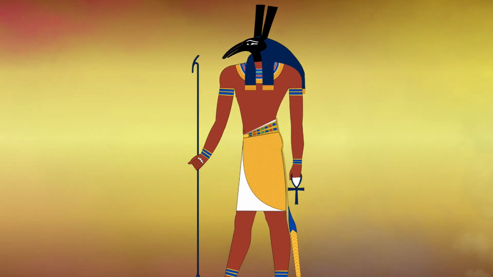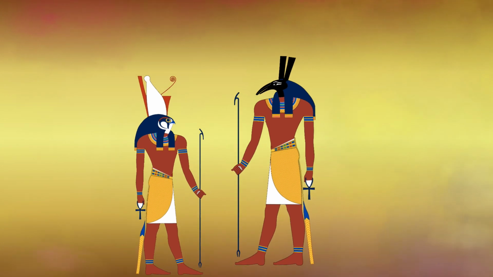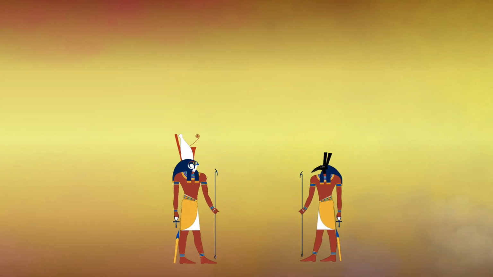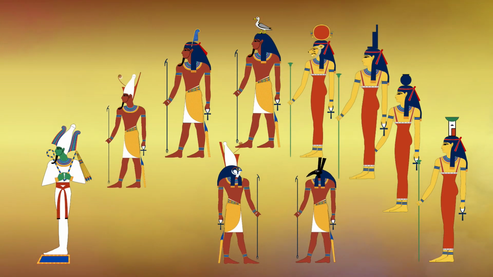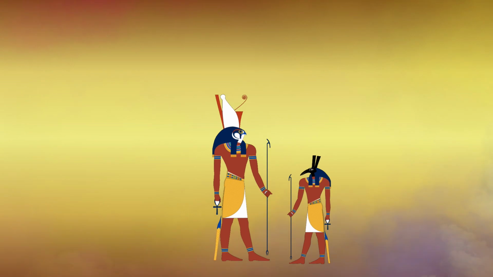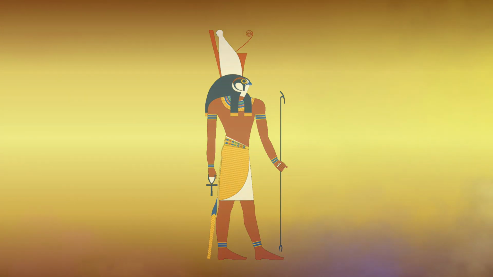Horus reached adulthood and challenged Set for the throne. Unable to settle the issue by violence, the case was settled in a trial hosted by the Ennead. Geb was the judge, and he ruled in favour of Horus, who became the king of Egypt. Future pharaohs claimed descent from Horus and therefore a divine right to rule.